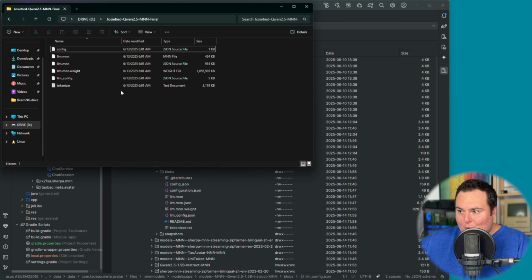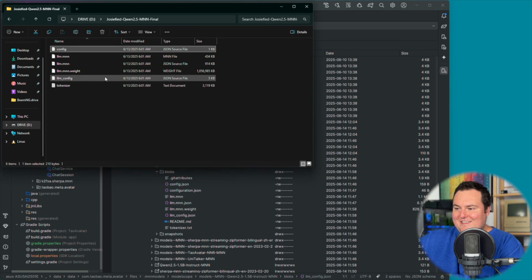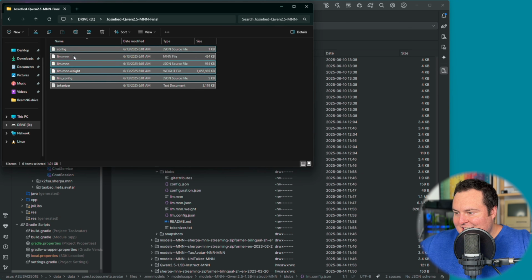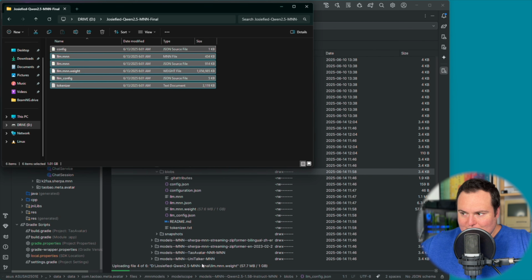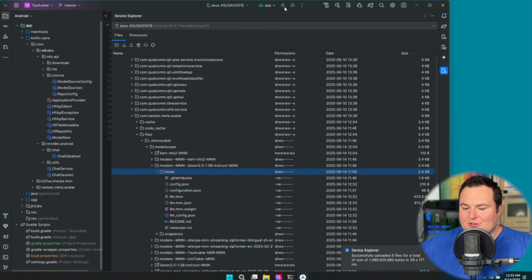And really, it was as simple, once I had this model made, as selecting all of these, which, I don't have my keyboard plugged in, so I have to use the computer's keyboard. Pardon me for that. And then pasting them in right here, and it will overwrite anything that was the same file name. So this is placing the newly created Josephified uncensored Qwen model into the directory of this app on the phone. With that done, I've ejected the drive, and all I'm going to do now is run the app.